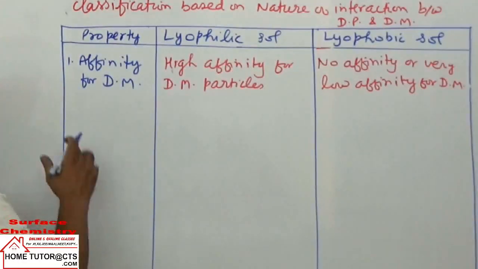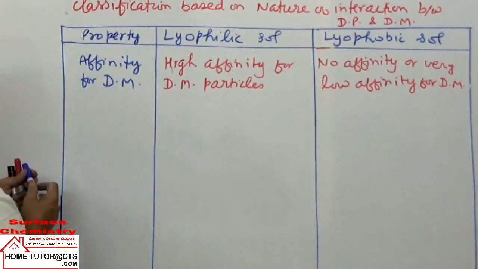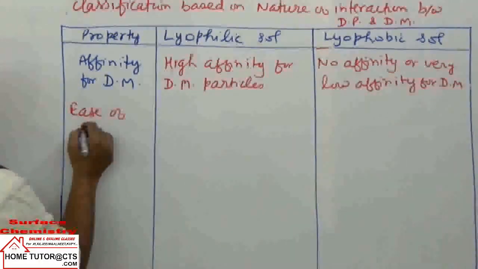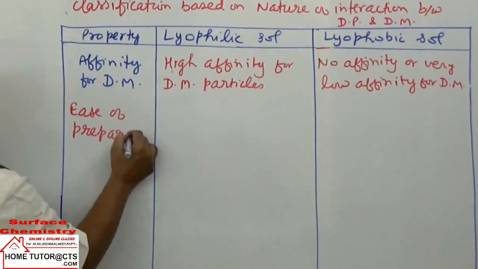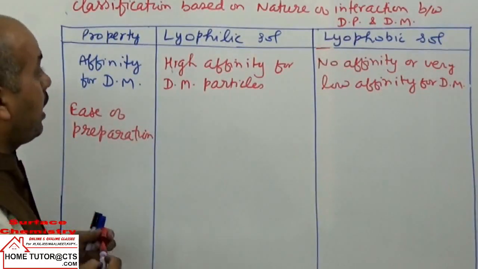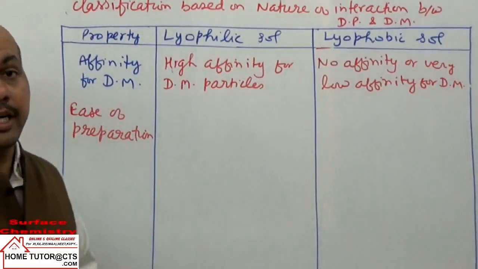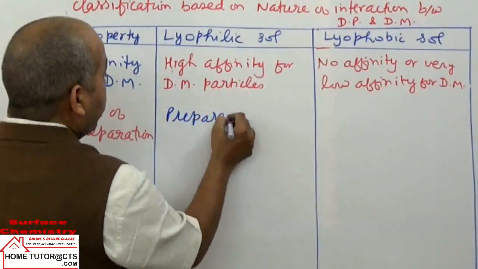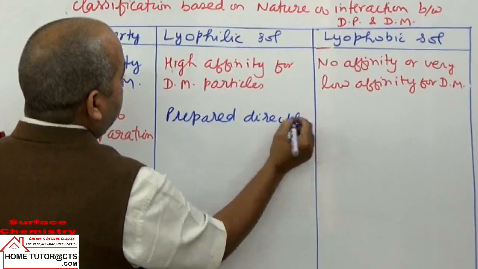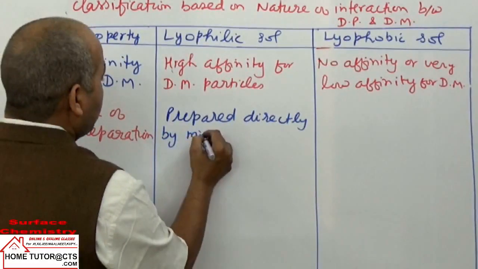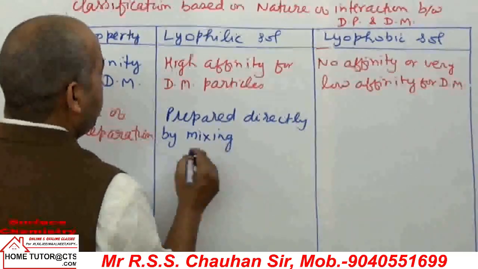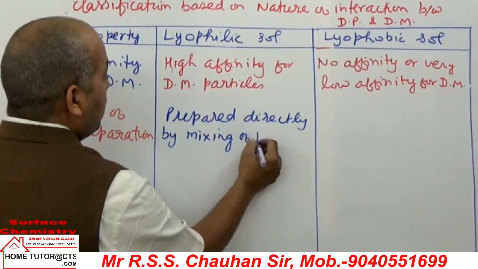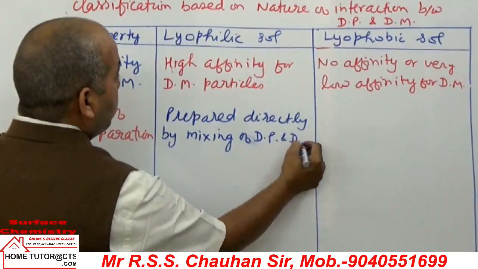Like next point, property can be taken here. I'm not putting serial numbers. Next property can be taken, ease of preparation. Now in lyophilic salts, the dispersed phase particles have more affinity. So what happens? These are prepared directly by mixing of dispersed phase particles and medium particles.